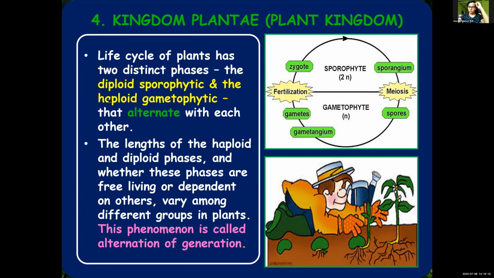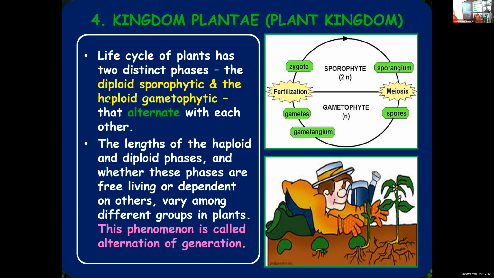The length of these two phases, how long the haploid phase and diploid phase last, whether these phases are free living or whether they are dependent on each other, all that you cannot generalize. It differs from plant to plant, or depends on the group or type of the plant. How long the gametophytic phase or the sporophytic phase will continue, and whether they are free living or dependent on each other, all that will be decided by the group of the plant, which means it is different for different plant groups.